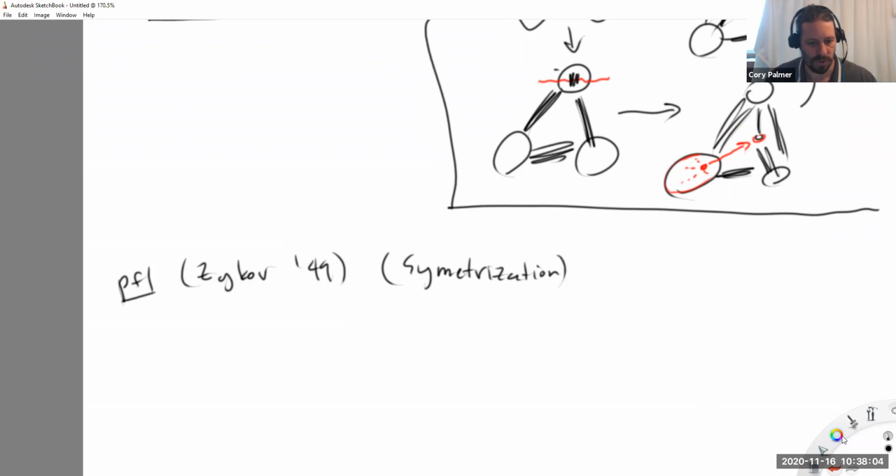Let me mention one historical anecdote that's kind of interesting here. So this proof was independent of Turán's theorem. Turán's proof was given in '41, Zykov's in '49. They didn't have knowledge of each other. You can maybe guess why. The years between '41 and '49 were World War II.